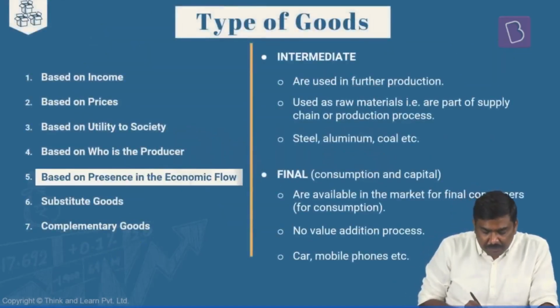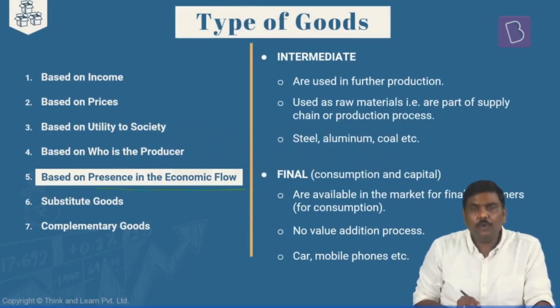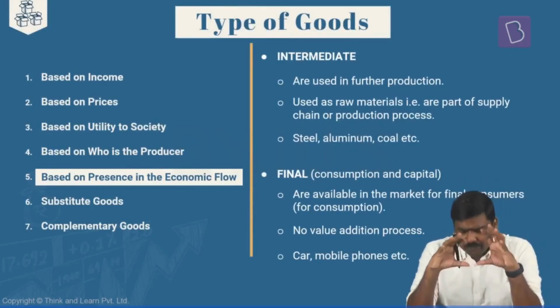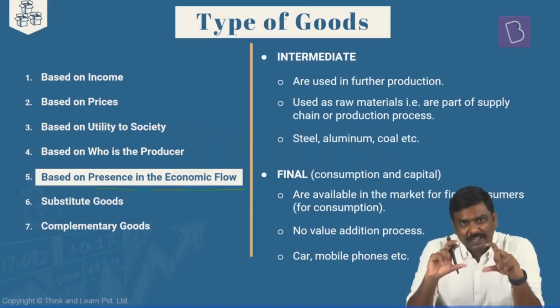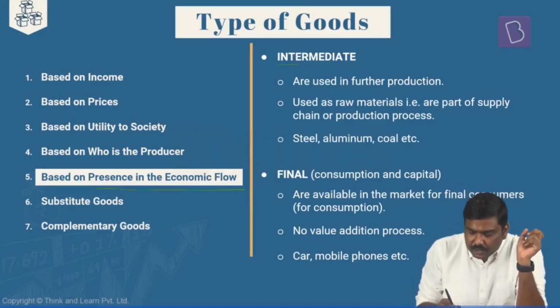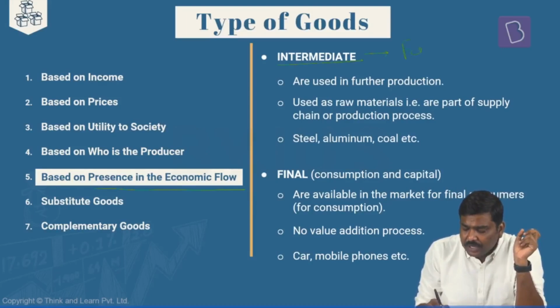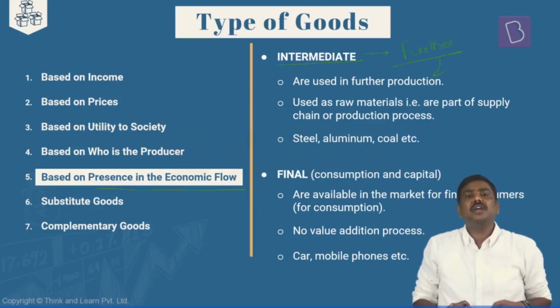Now, the next important classification is based on the presence in the economic flow. What do you mean by an intermediate good and a final good? Understand the basic difference here. In the case of intermediate goods, these are used for further production. Is it okay? These are used for further production.